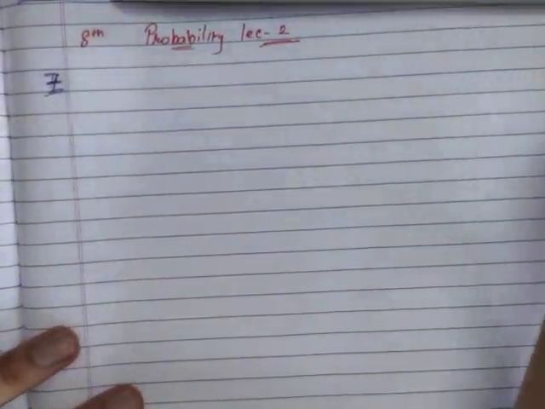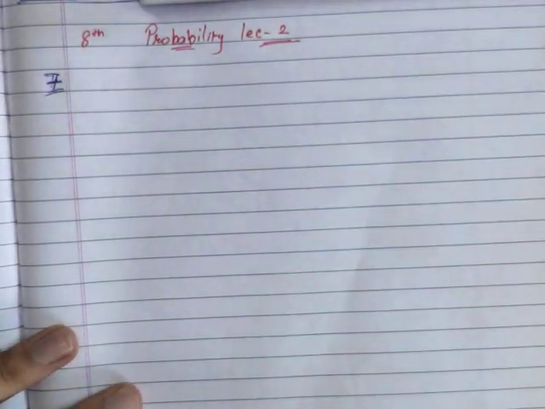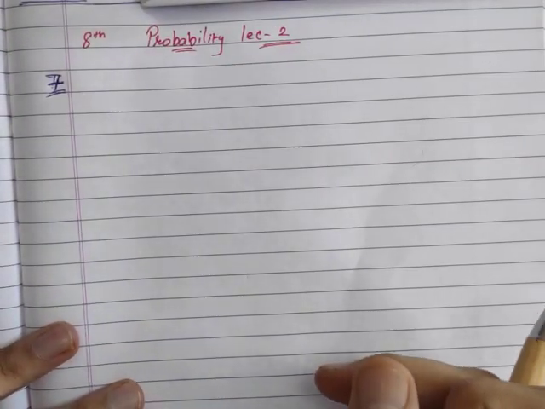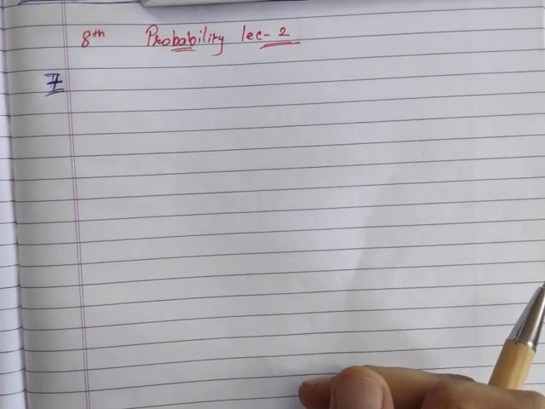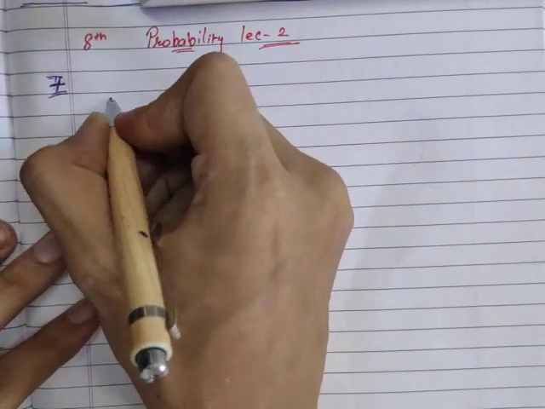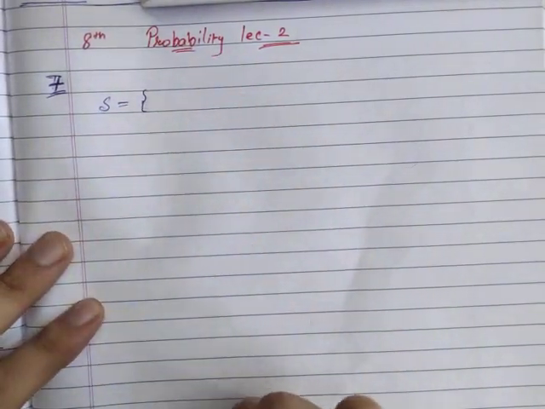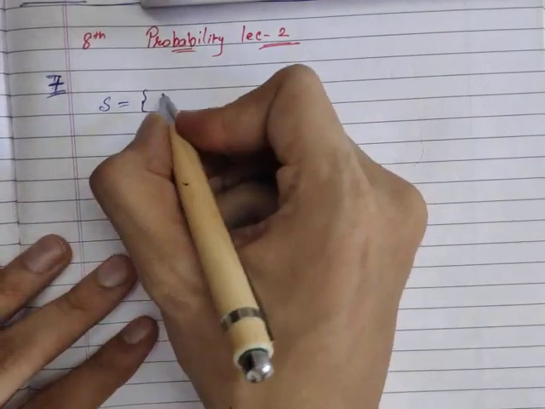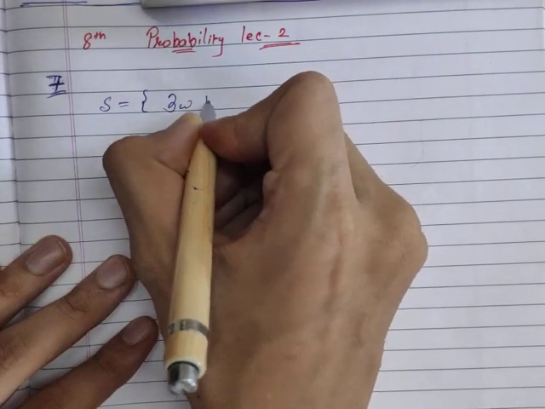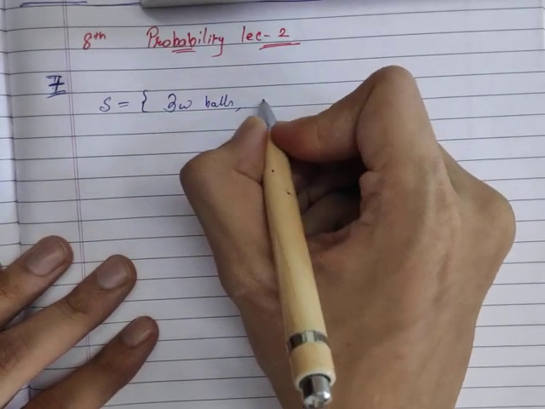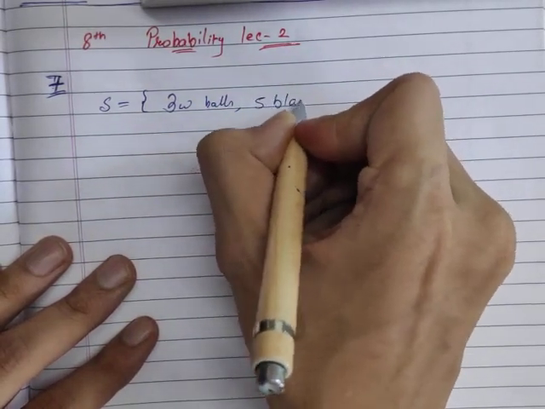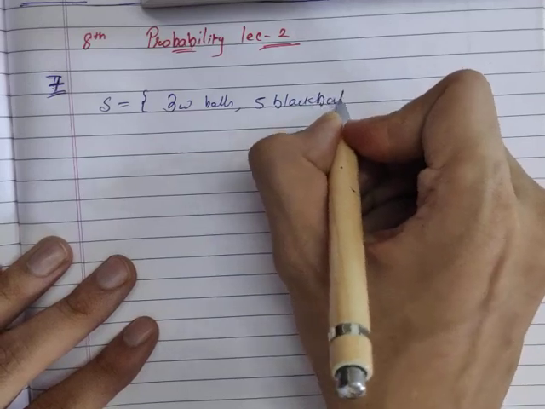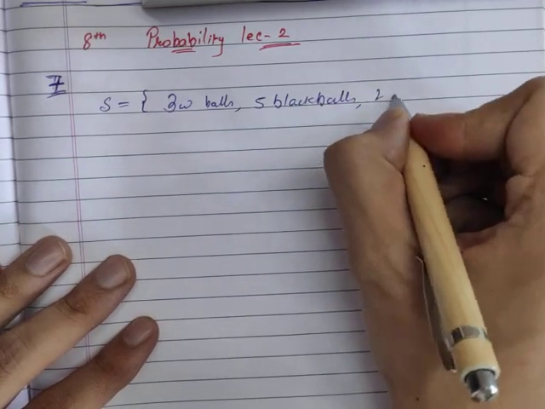So the first thing that I would do is write the sample space. The sample space will be equal to what? I'll write it: 3 white balls, 5 black balls and 2 red balls.